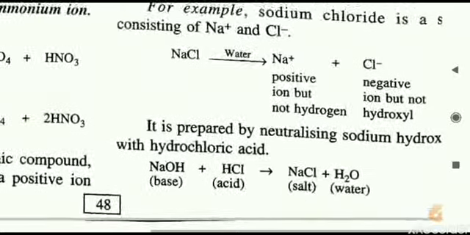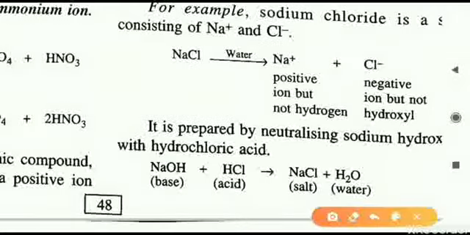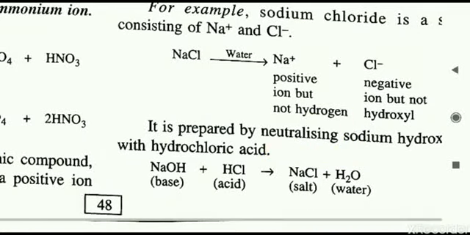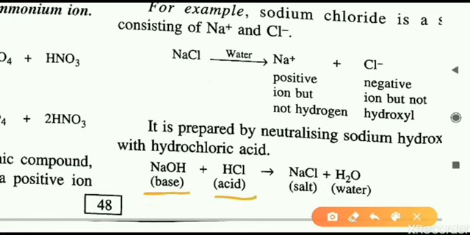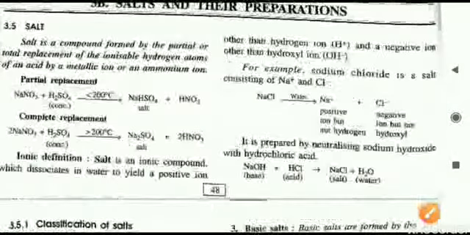Apart from this, we can define salt in one more way. Salt can be any compound which is formed by the reaction of an acid and a base. When an acid and a base react, we get a salt. So a salt is any compound produced as a result of the reaction between an acid and a base. That is another way of defining salt.